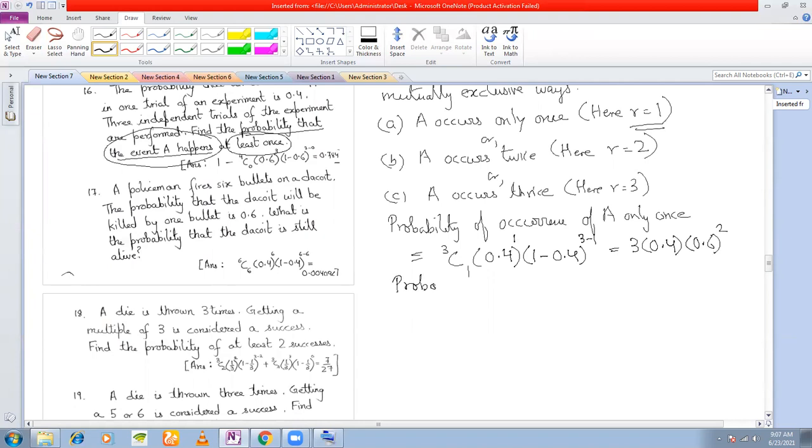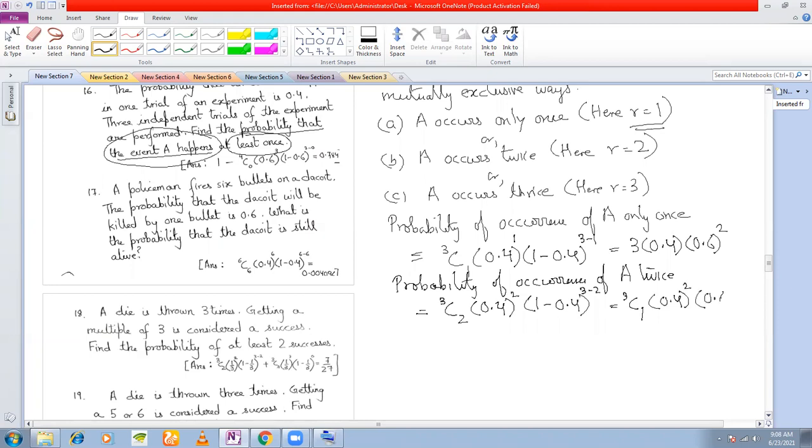Probability of occurrence of A twice is equal to 3C2 into 0.4 to the power of 2 into 1 minus 0.4 to the power of 3 minus 2. 3C2 is the same as 3C1, so this is 3 into 0.4 square into 0.6.